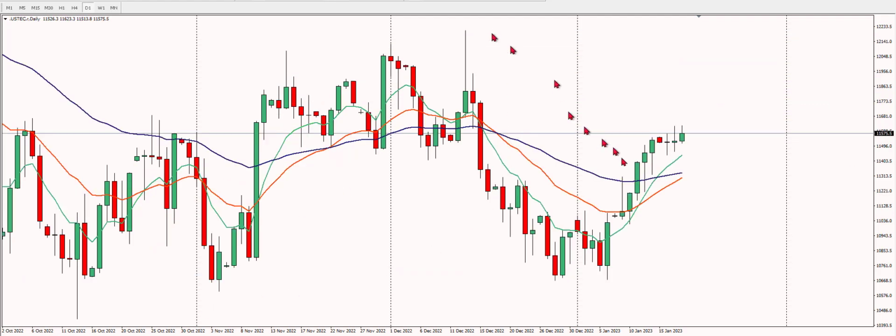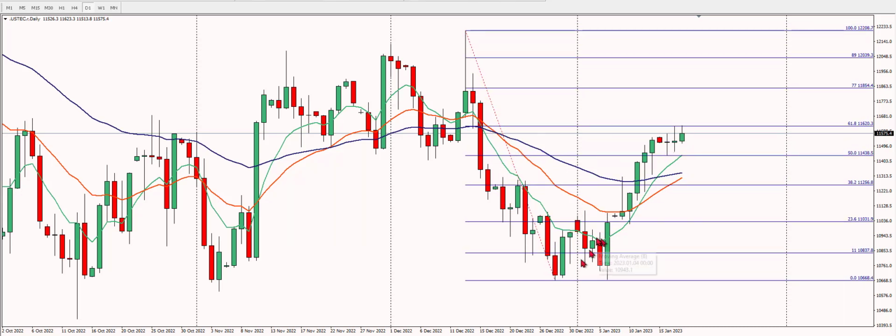US Tech, daily trend is up, the 8 is above the 21 and the 21 is still below the 50. The long-term trend is still on its way. Looking at the monthly high-low, price has currently found resistance at the 61.8 and I am also respecting some sort of retracement down to the 50 moving average.